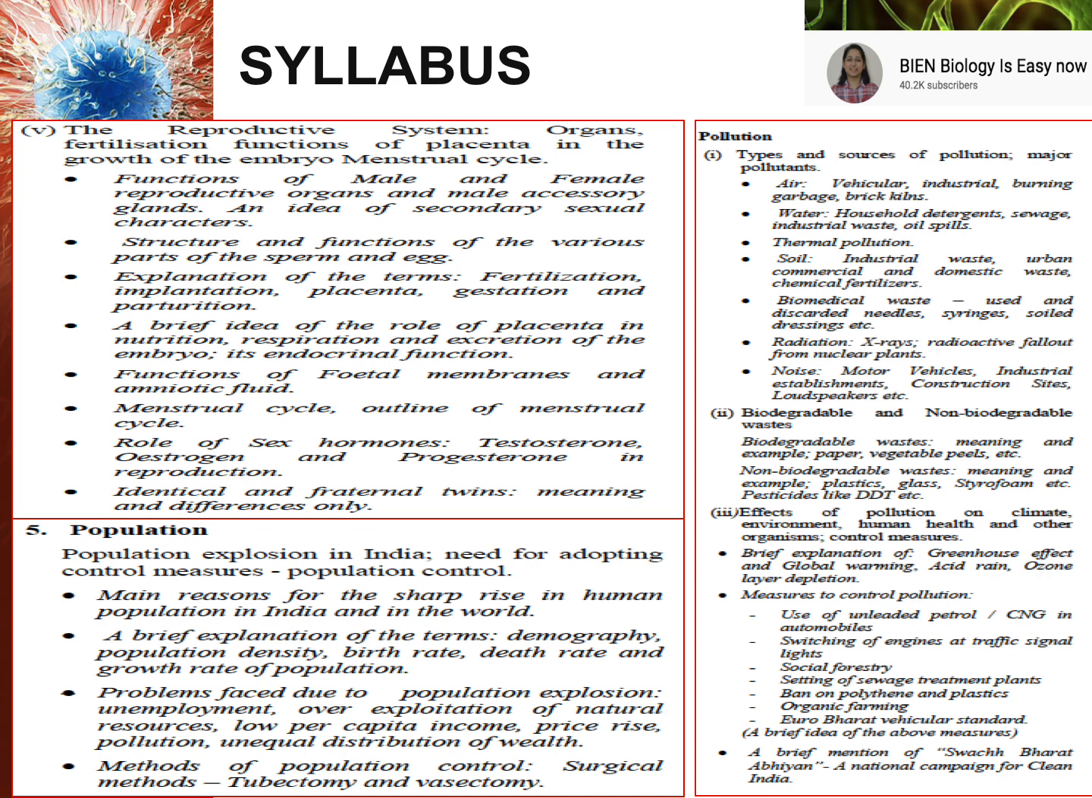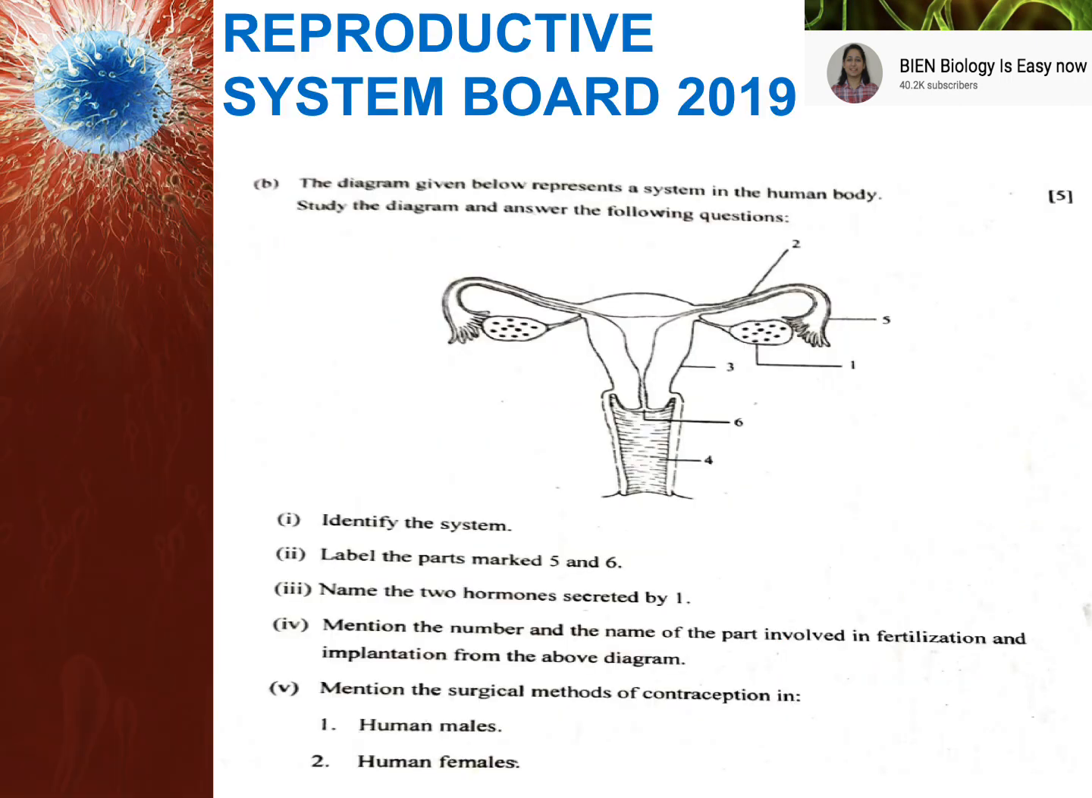So we'll move to the next slide. Talking about the reproductive system question which was there in board 2019, the previous board paper, you can see they have given a female reproductive system. And if I talk about 2018, in 2018 it was a male reproductive system. I'll show you that question also. So it was the diagrammatic question, that is the male reproductive system and the female reproductive system, they come as structural questions wherein the diagram is given and they ask you multiple questions from it. So this is a question which you cannot leave.